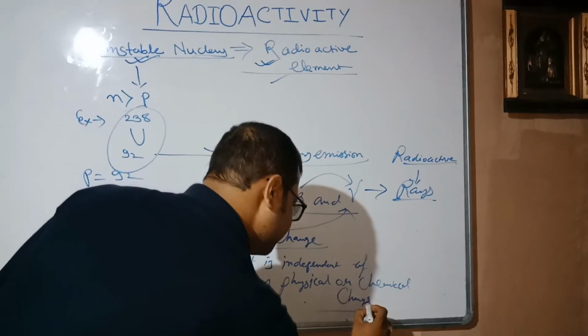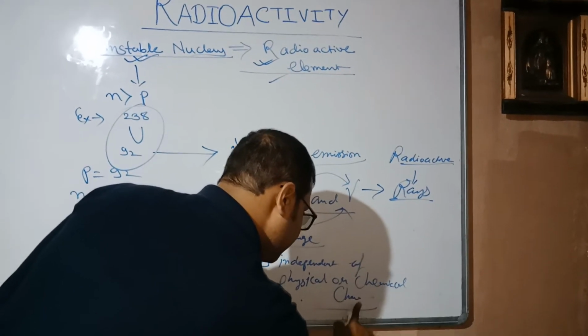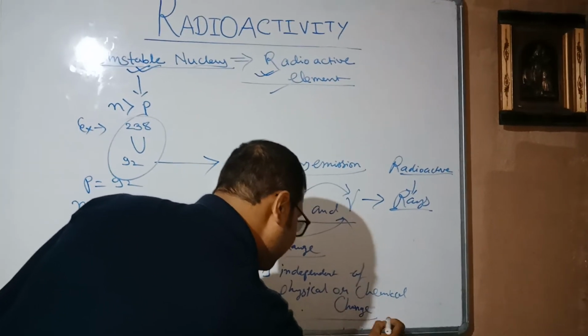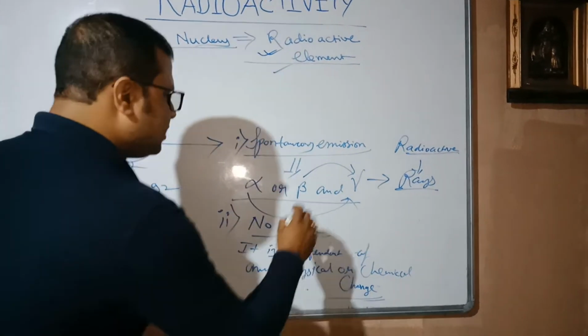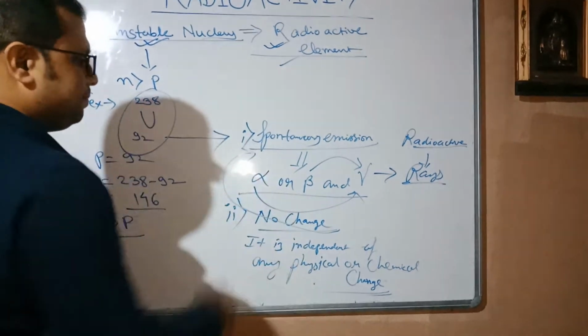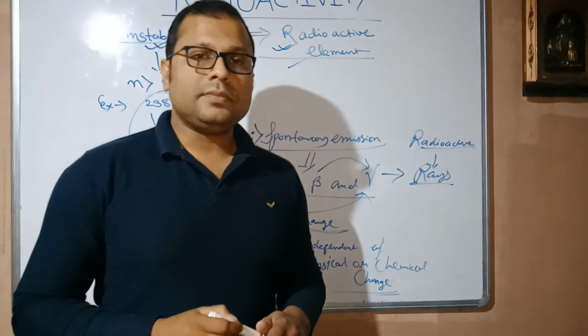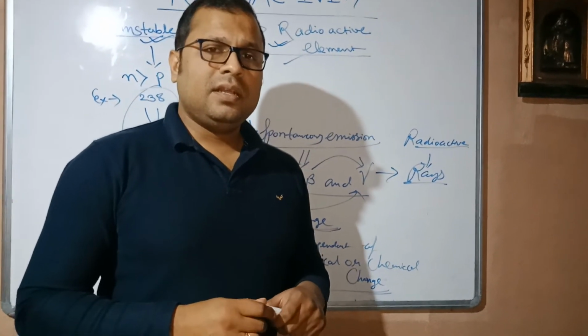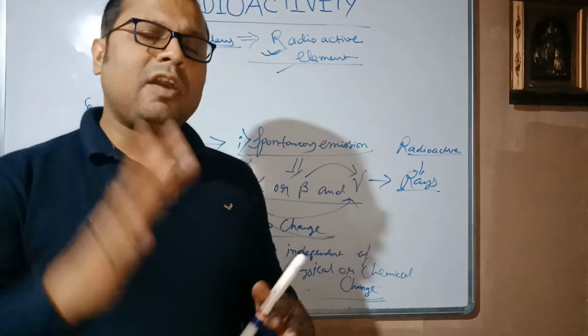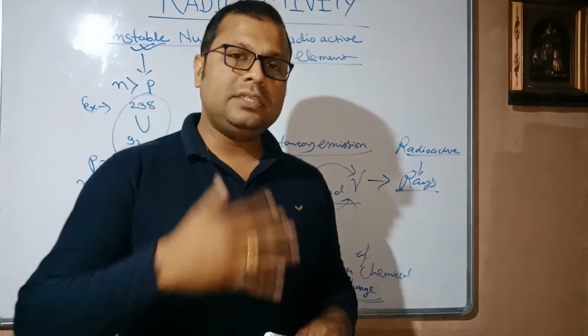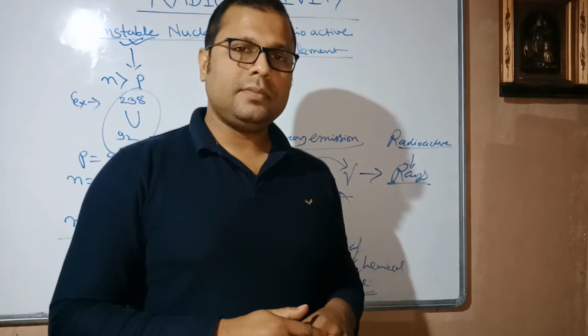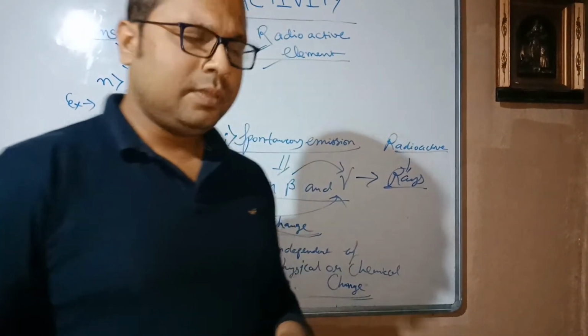Okay, students? Any physical or chemical change will not affect this radioactive emission. So the emission or the decaying of this nucleus will continue. I hope it is clear.